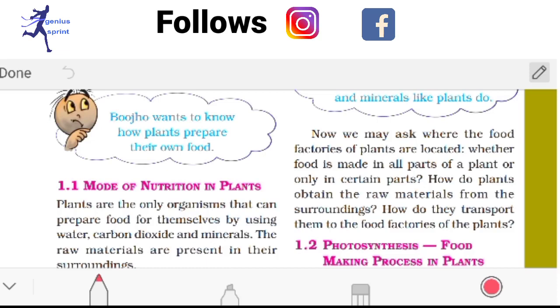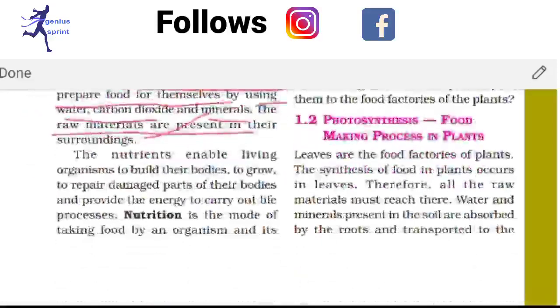Next is the mode of nutrition in plants. All of you know that plants can produce their own food with the help of minerals taken from the soil, and in the presence of sunlight, taking carbon dioxide from the atmosphere. Plants are the only organisms that can prepare food for themselves using water, carbon dioxide and minerals. These raw materials are present in their surroundings. In this way plants can produce their own food.